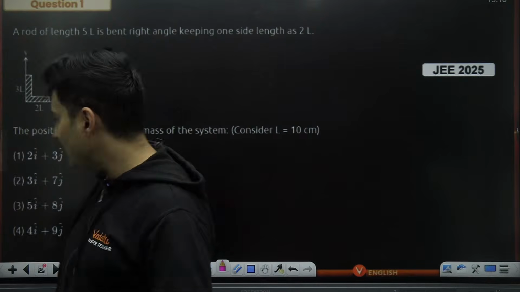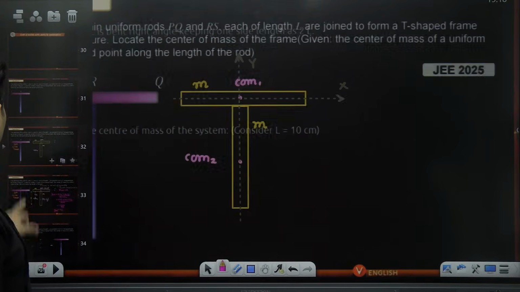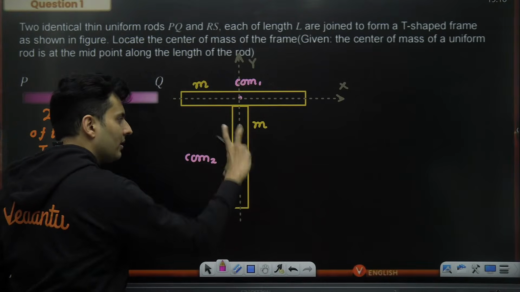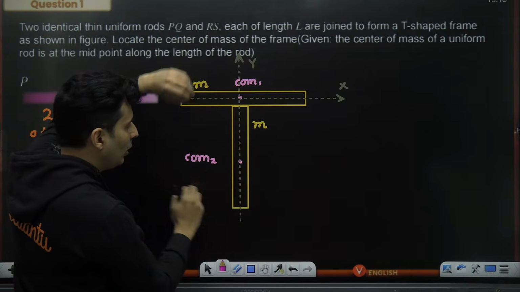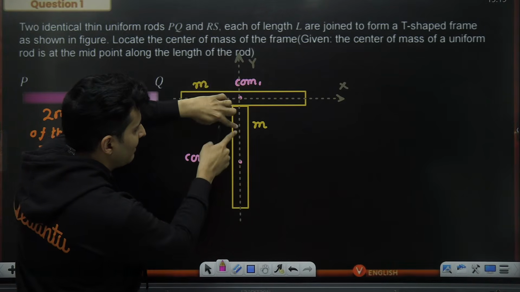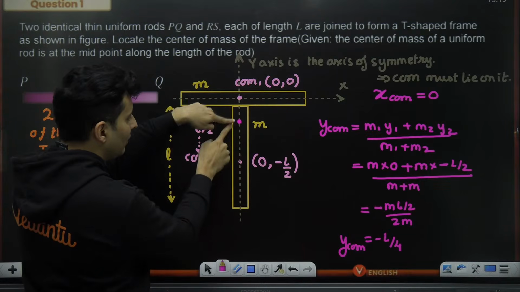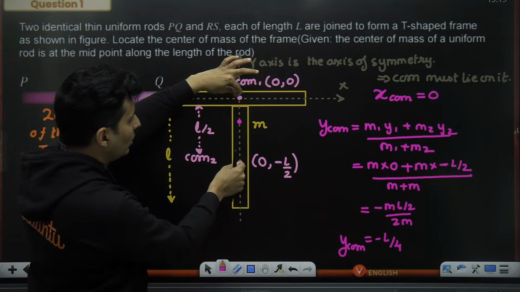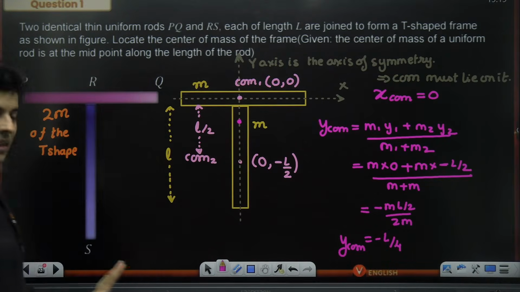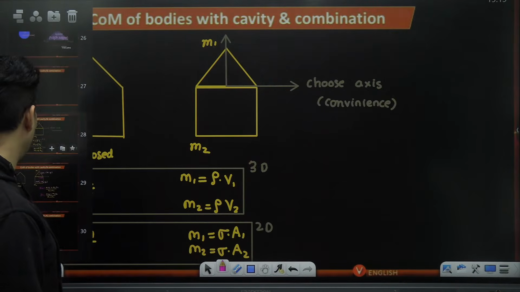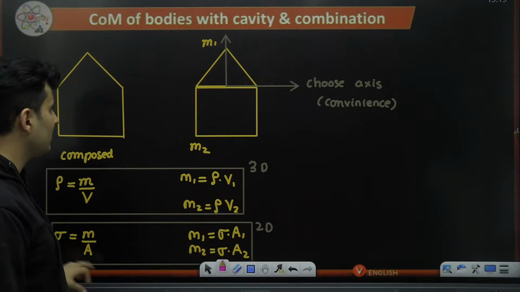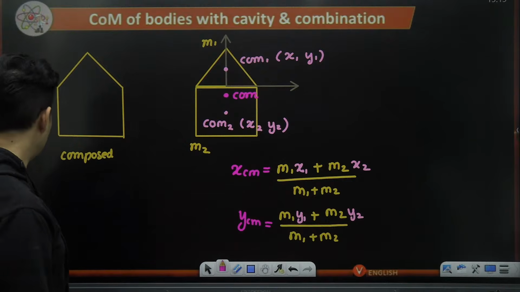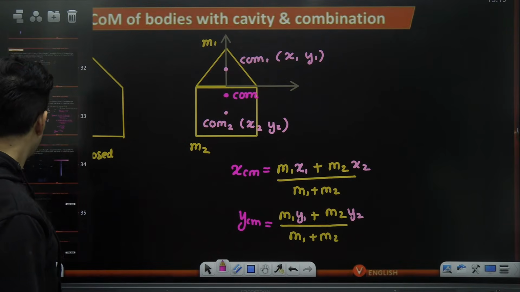Yes, Dilip, that's what we have exactly done in the previous question. We have split the body into two parts. This body is like a point here. This body is like a point here. Now forget that yellow part. Imagine 2 points. Where will the center of mass be? It will be somewhere here. That's what we have done. So we have forgotten that big T, forgotten those rods, just boiled it down to two masses and then combined it together. That is what this entire procedure is all about. You forget the two individual bodies, think of them as points and bring them to 2-point masses to find the total center of mass.